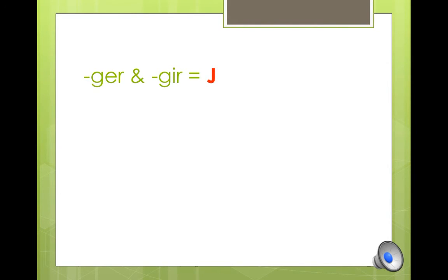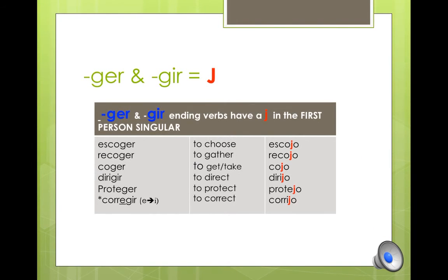The third group of irregular yo verbs are your verbs ending in -ger and -gir. These verbs have a J in the yo form. And please note right off the bat the verb corregir, which is a stem changing verb, and it changes from E to I. You also should have these verbs in your manila folder, but if you don't, please make sure that you include them as well as the English meaning.